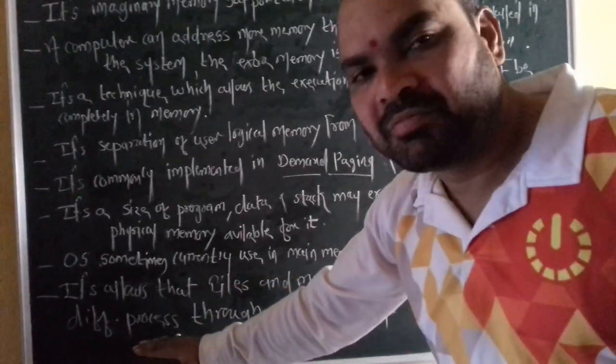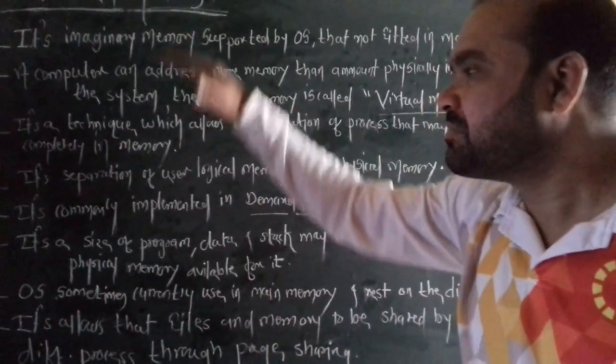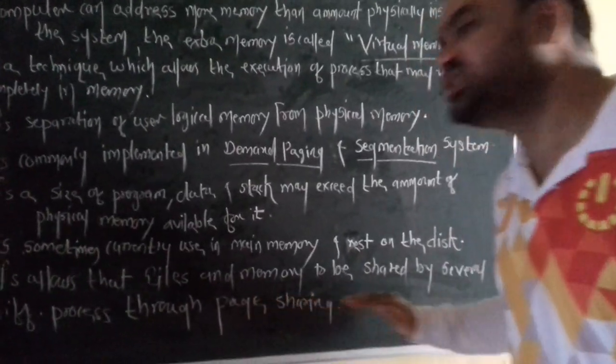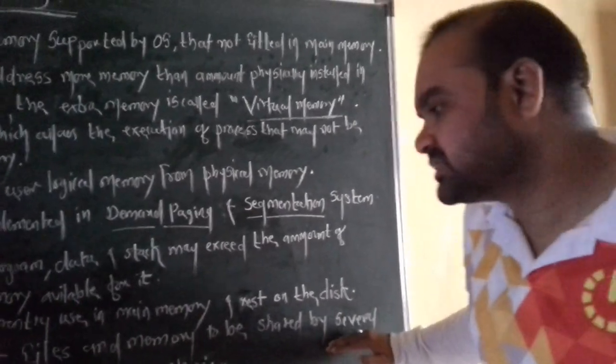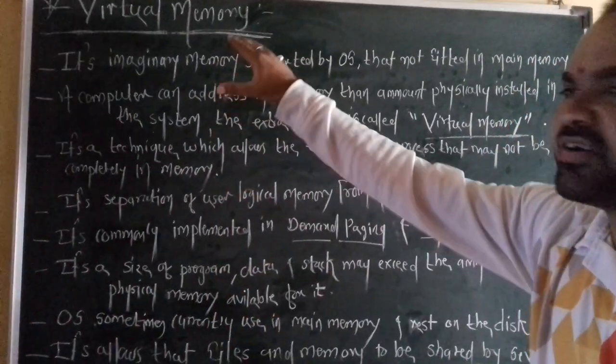Okay, and the last one is it allows files and memory to be shared by several different processes through page sharing. Means virtual memory allows files and memories to be shared by different processes through page sharing. This is just a simple explanation of virtual memory.